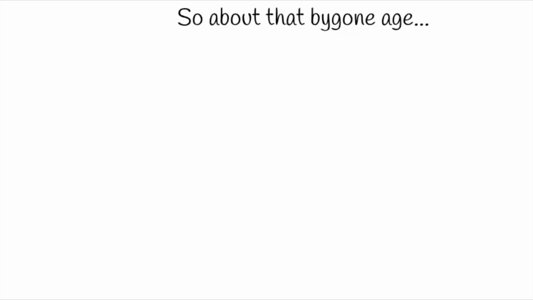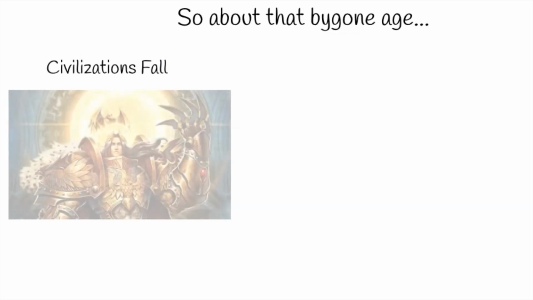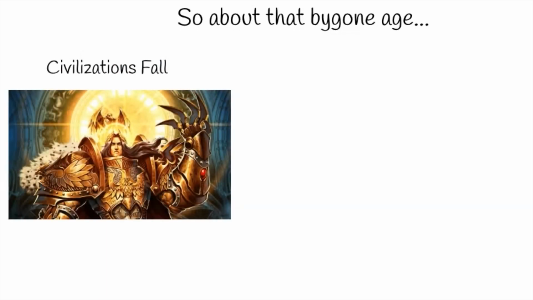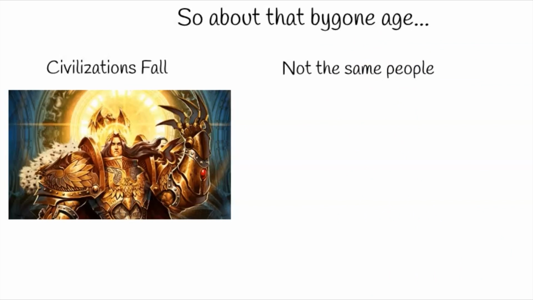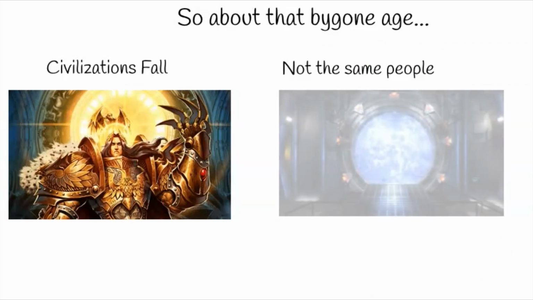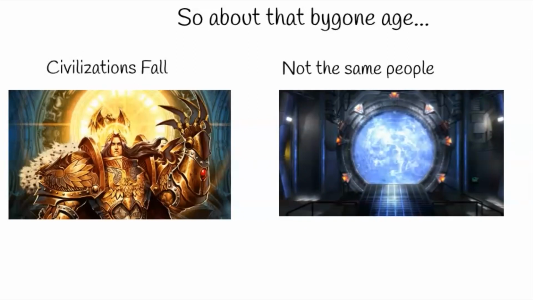The first is that the ancient civilization had access to a different form of magic or technology. This, of course, raises the question of why doesn't the current civilization have access to it? Either this can now be forbidden magic or technology, that's how Warhammer 40k handles artificial intelligence, or perhaps the prehistory was a different race or species and the current civilization are living like scavengers on their technology or their magic. This is how it works in the Stargate universe where the Goa'uld scavenge the technology of the ancients.